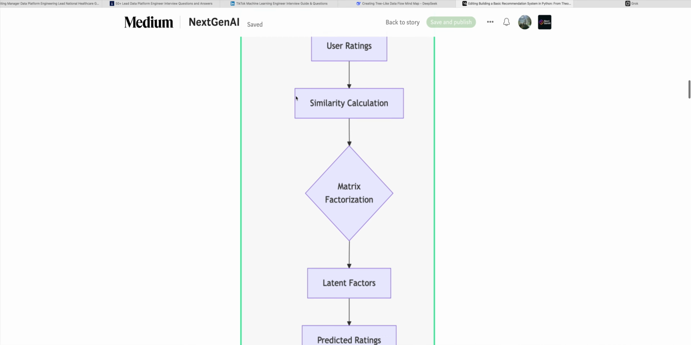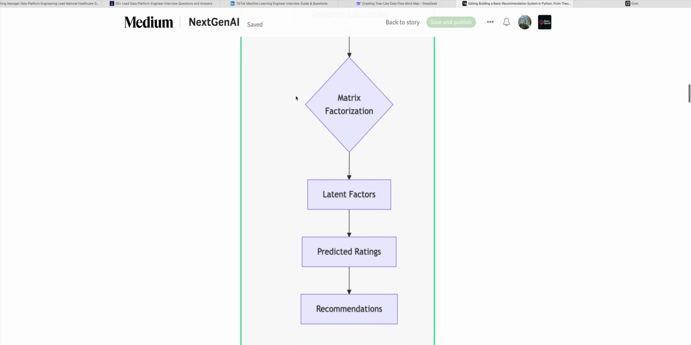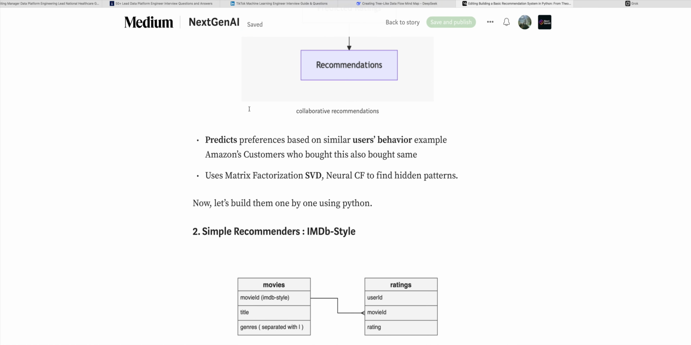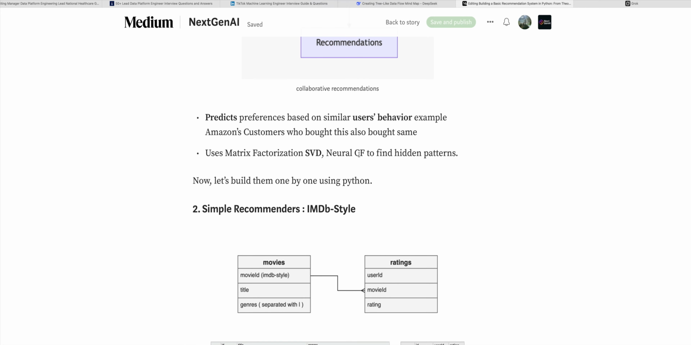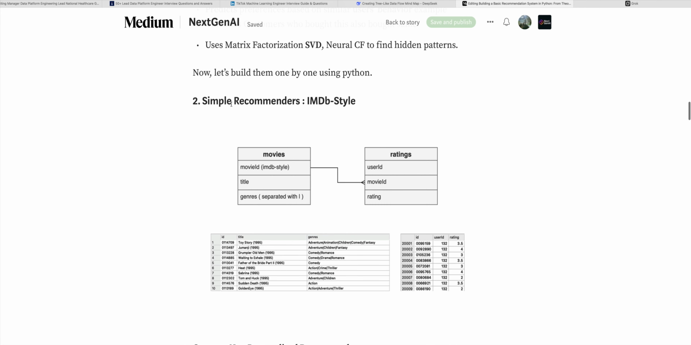Now the collaborative one is very important. Collaborative-based is, as the name suggests, collaboration with other users based on user behavior. For example, Amazon suggests products that customers with similar purchases also bought. It uses matrix factorization and neural CF to find hidden patterns, right?